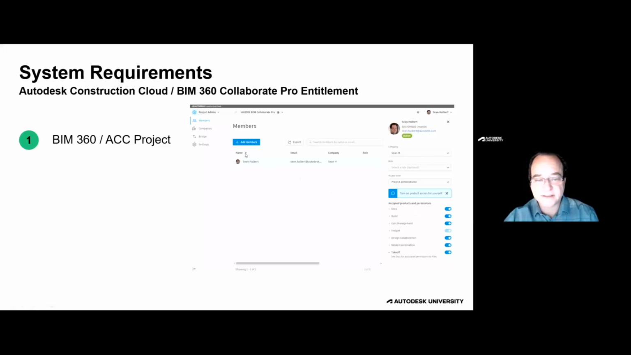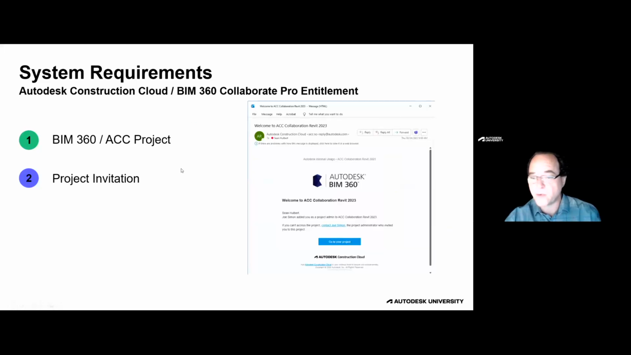Once your project has been set up by your project or account administrator, you'll assign a project administrator. The project administrator will be responsible for inviting the users to said project. So once the project is set up, you will get an invite that looks like the one you see on my screen. It will welcome you to the project that you're joining. And as soon as you click Go to Project, it will take you into the project that you've been invited to.